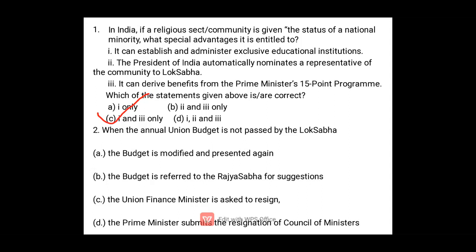Option B, the budget is referred to the Rajya Sabha for suggestion, and the Union Finance Minister is asked to resign. And the Prime Minister submits the resignation of the Council of Ministers. So when the budget is not passed, it is like the passing of a no-confidence motion in the Lok Sabha. So the answer will be the Prime Minister submits the resignation of the Council of Ministers. Okay, so it is like the passing of a no-confidence motion. Okay, so answer will be D.